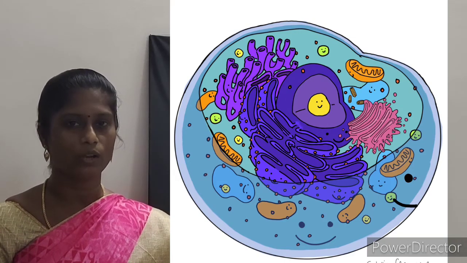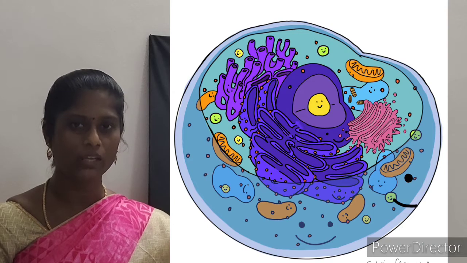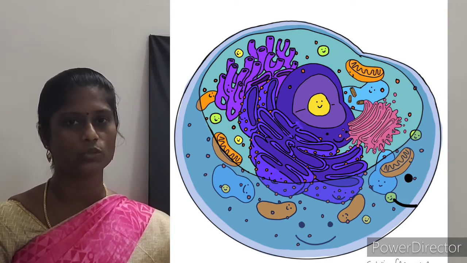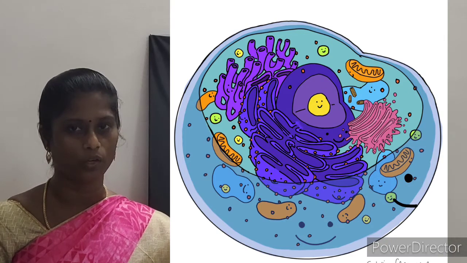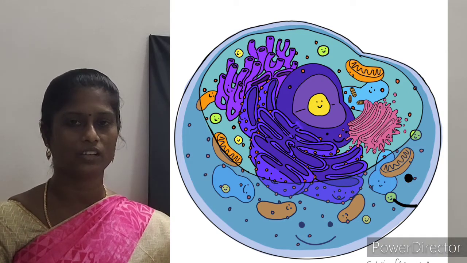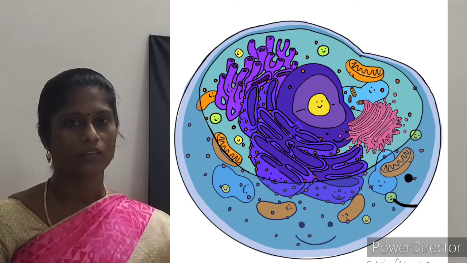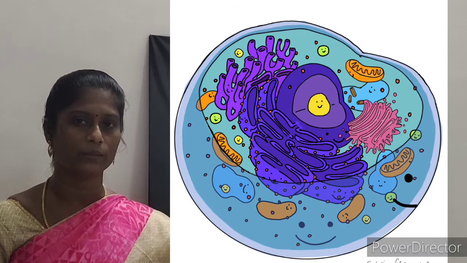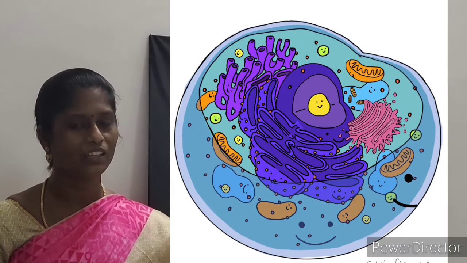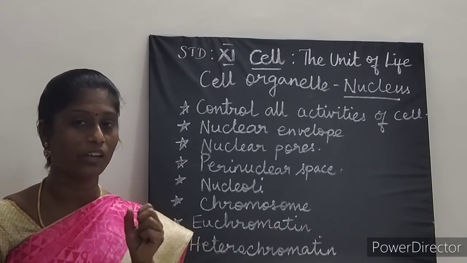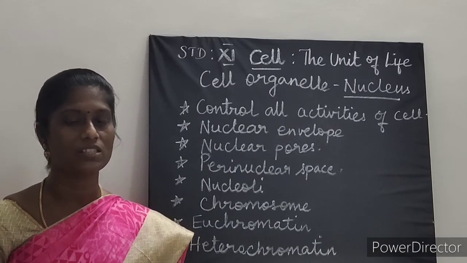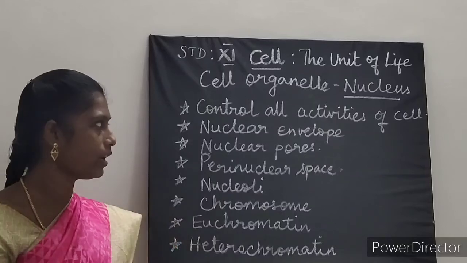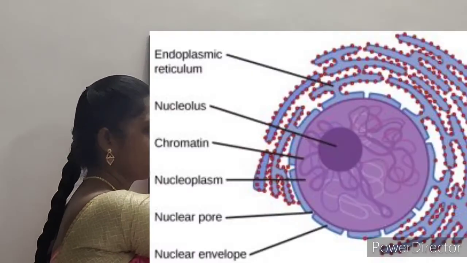In today's class, we are going to discuss the same topic, cell organelles. The cell organelle which we are going to see today is a very important one. Children, do you remember which cell organelle controls all the activities of the cell? Yes, it is the nucleus. Very good. It is the brain of the cell, since it controls all the activities of the cell. So, today let us enter into a topic called nucleus.